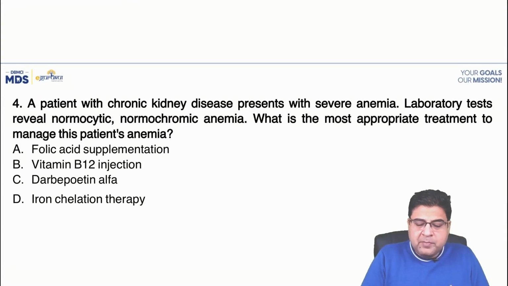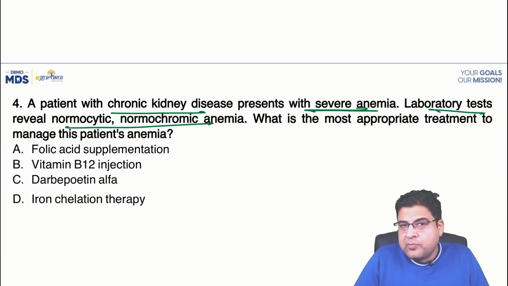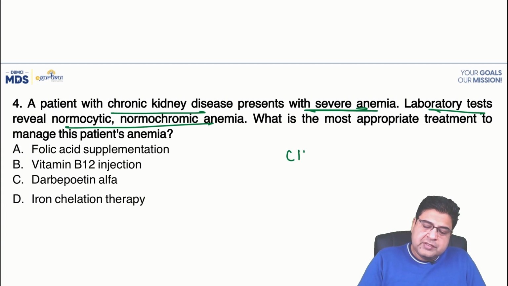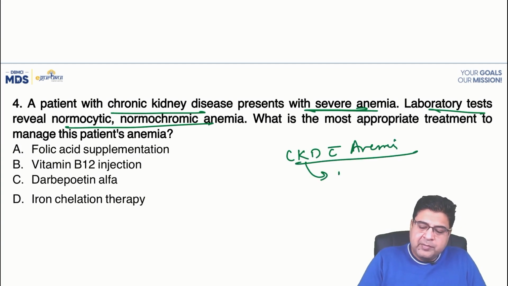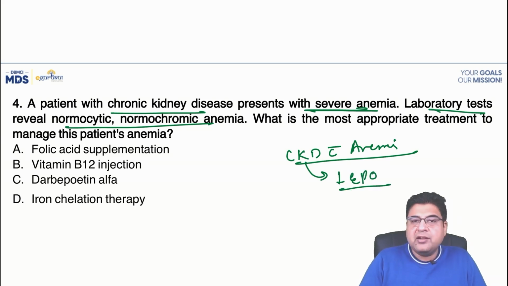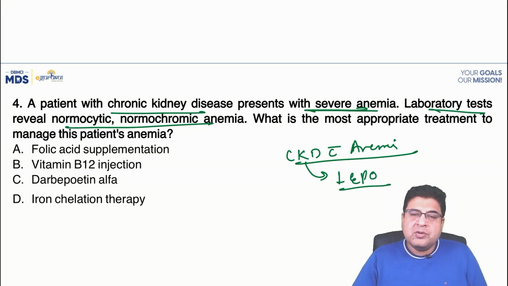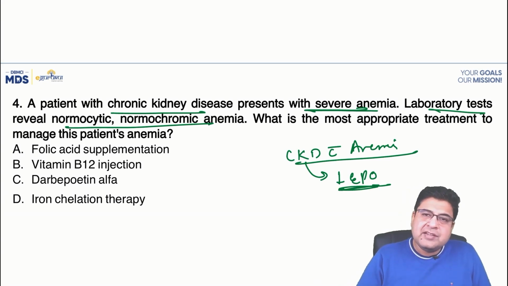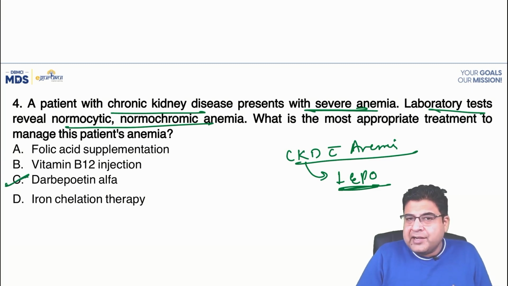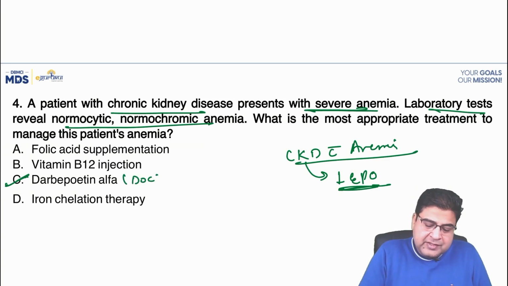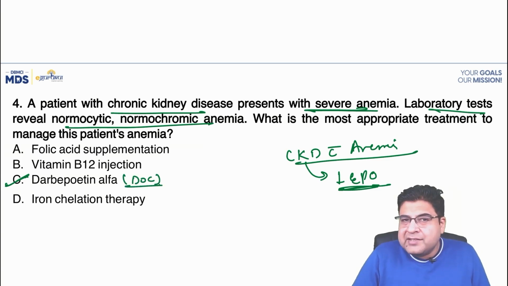Moving on to question number 4, a patient with CKD presented with severe anemia. Lab tests have shown a normocytic normochromic anemia. So this is the anemia associated with CKD. Now, why will a CKD patient develop anemia? Because of the deficiency of erythropoietin. We know that erythropoietin is released by the kidney. So in patients of kidney failure, erythropoietin is not released and the patient will have anemia. So which medicine can be given as the most appropriate treatment? Answer is darbepoetin. Darbepoetin is an artificial erythropoietin, can be given to this patient for the treatment of this anemia. It's a drug of choice for CKD anemia. So question number 4, answer is C.